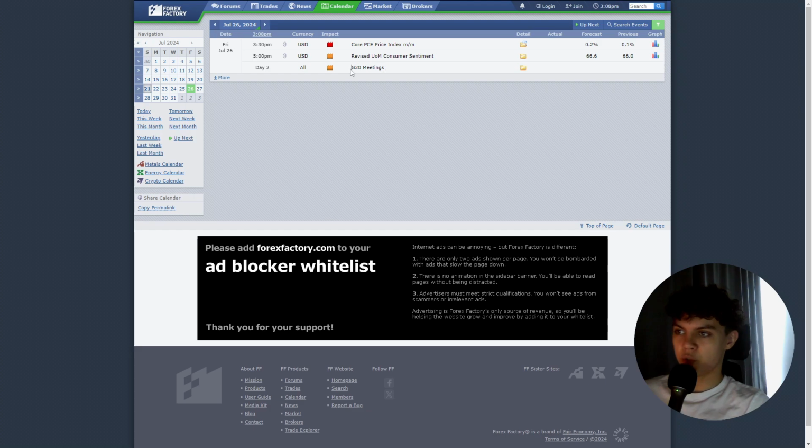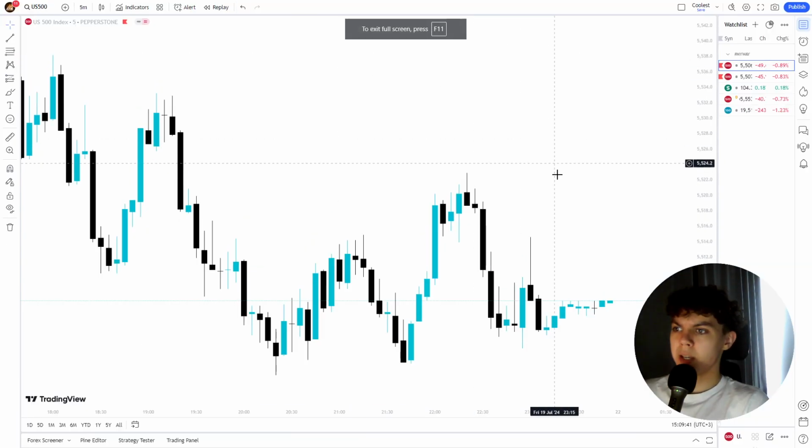Friday is the second day of the G20 meetings, and we don't care about that at all because it's orange folder, so skip that. But what we do care about is core PCE price index. What is that? It is an economic news release, but we do not care about it much because it's the same as Thursday: it is 30 minutes after the New York session opens, not the New York Stock Exchange opens, so we don't trade at that time. And this one is 30 minutes after the New York Stock Exchange opens, when we trade, but it's orange folder. So if we find a good trade before this, we can trade. The whole week is looking hella clean. We're going to trade every single day, and let's see how the price goes.